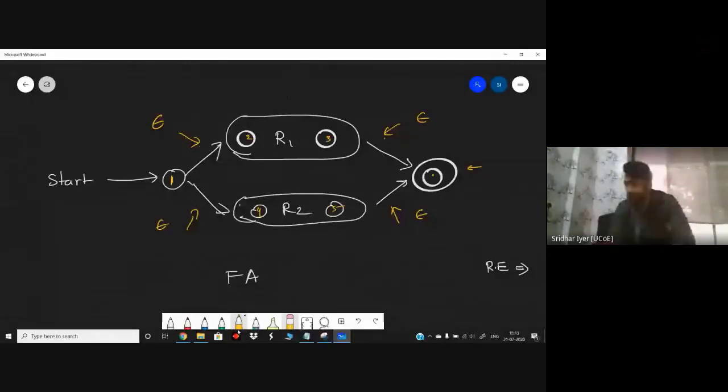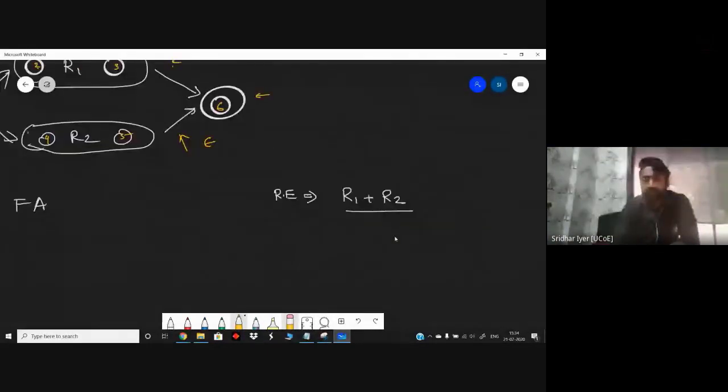We're having 6 states. So at state number 1, we know that either I can accept R1 or I can accept R2. There are 2 ways to reach there. So I can go to state 2 or state 4, but I can't take any inputs. Why? Because I can start taking inputs once I reach state number 2 or state number 4. So for that purpose, I won't take any inputs. I will just take an epsilon input and make a transition to state number 2, or other way around, I can take one more epsilon and move to state number 4. So basically the RE is nothing but either R1 or R2, and I can even write it like this, R1 or R2. Clear with this?